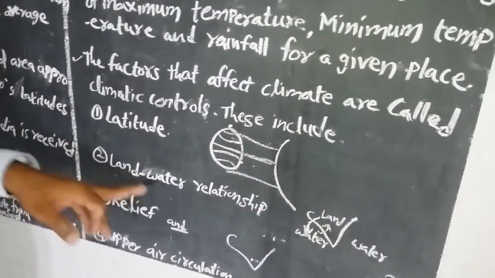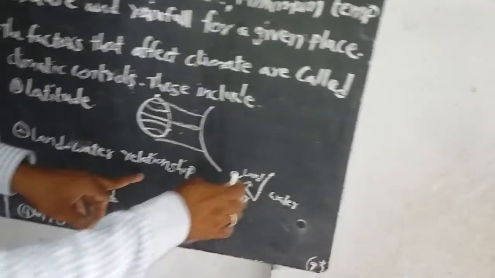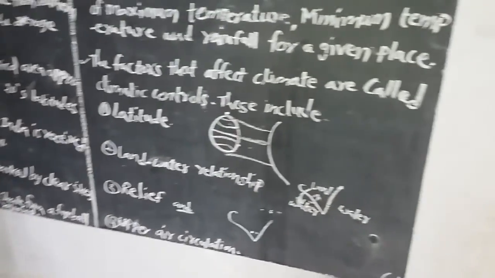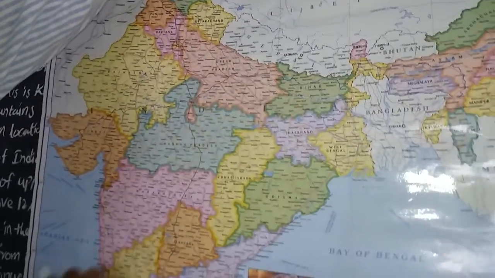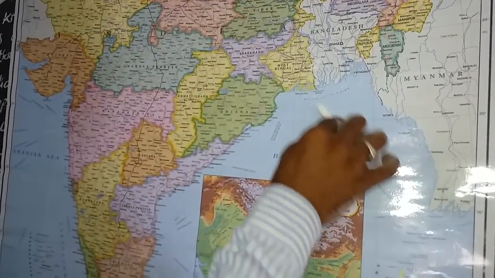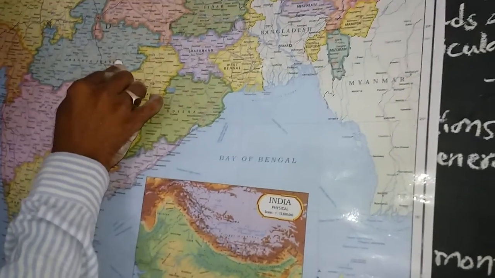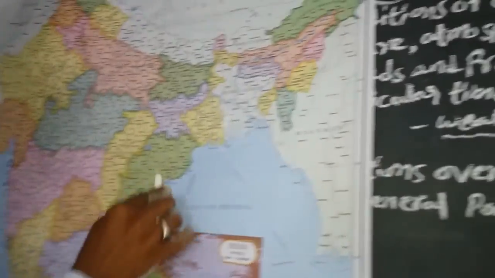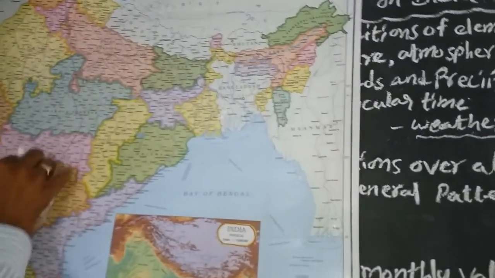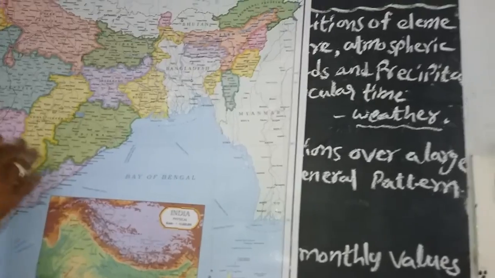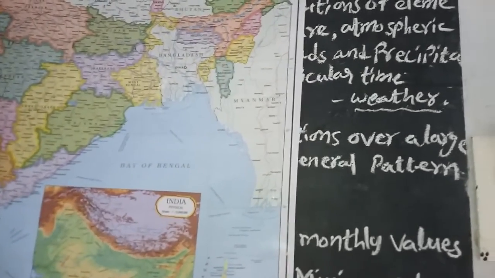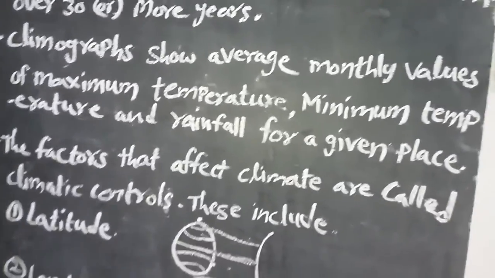Next, the second one is the land-water relationship. For example, in India, observe carefully the land-water relationship. Here in our area, land. Here the sea: the Arabian Sea, the Indian Ocean, the Bay of Bengal. Here the cool breezes flow. Here the warm breezes. This is the impact of the land and water relationship.